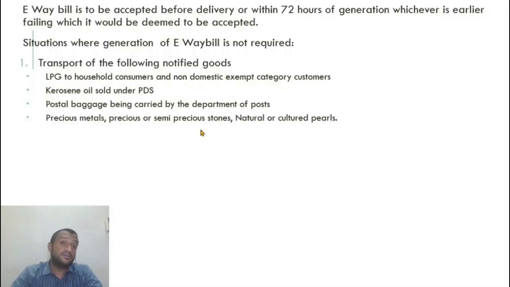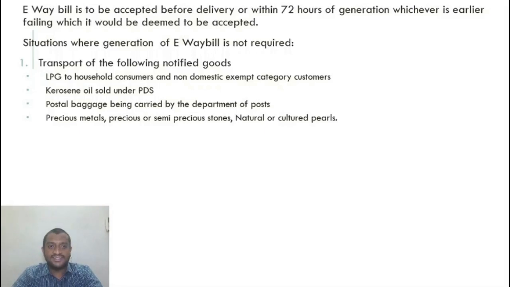Precious metals, surprisingly, the diamonds and gold, if they are transported from one showroom to another or from any place to any other place: precious metals, platinum, gold, diamonds, natural or cultured pearls, no e-way bill needs to be generated, because for the simple reason that I think you can put a small diamond in your pocket and be traveling on a bike.